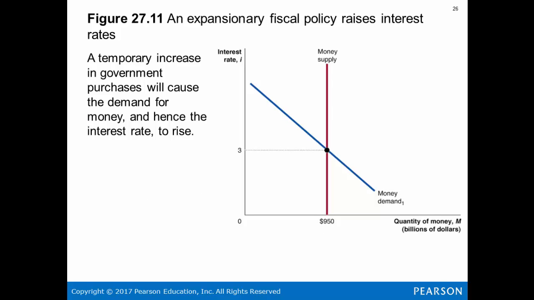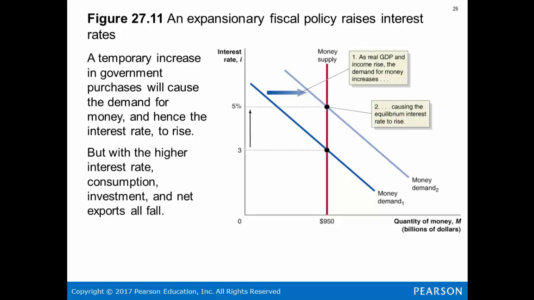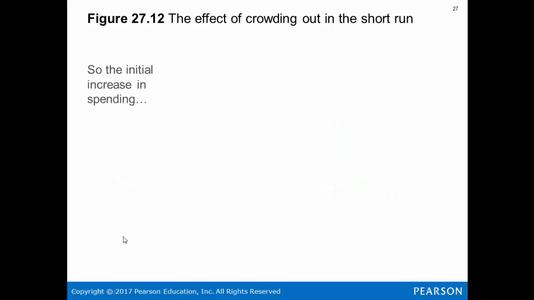An expansionary fiscal policy raises interest rates. A temporary increase in government purchases will cause the demand for money and hence the interest rate to rise. Money supply, right? This is the money supply. The interest rate in this situation, demand for money went up, caused the interest rate to go from 3 to 5. But with higher interest rate, consumption, investment, and net exports will fall.